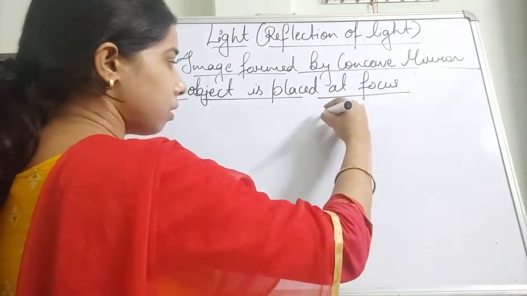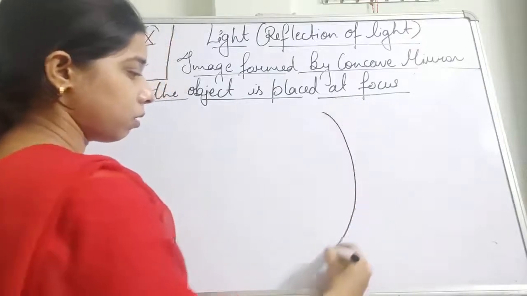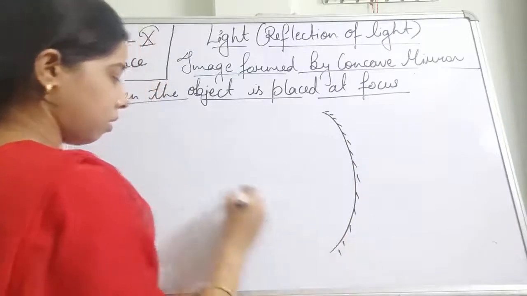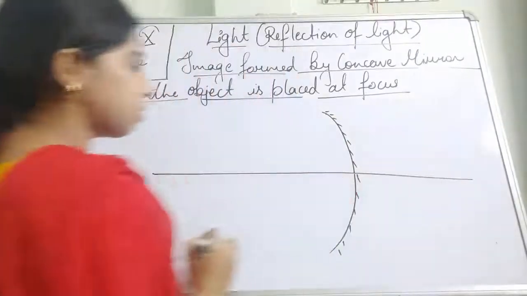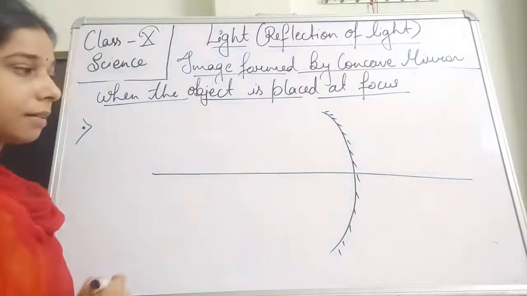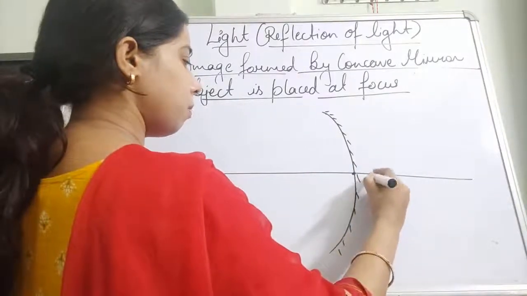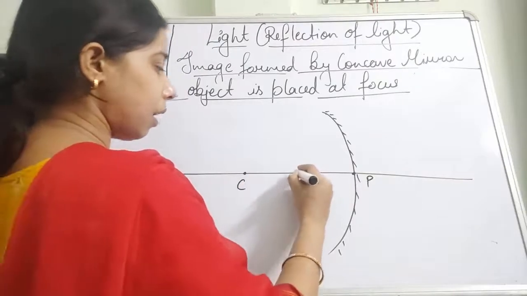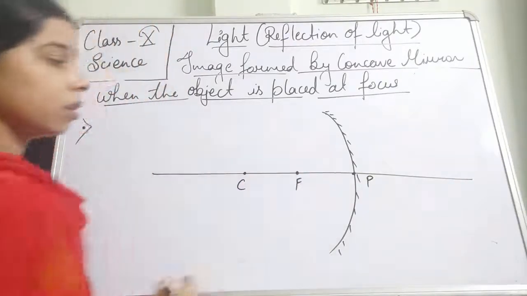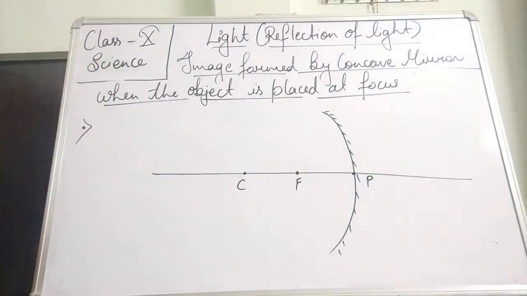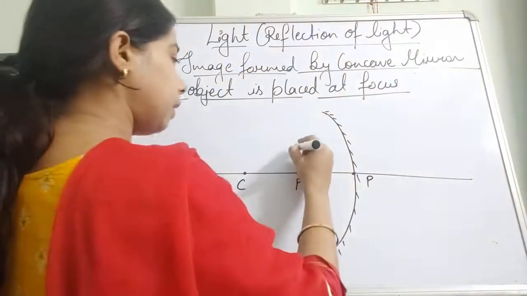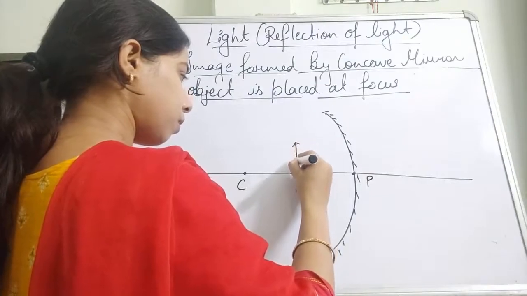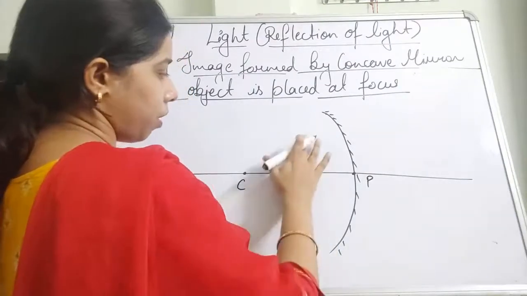Let me draw it. Suppose this is the concave mirror, and this is the principal axis. This is the pole, this is the center of curvature, and this will be the focus. Now what happens if we keep an object here?